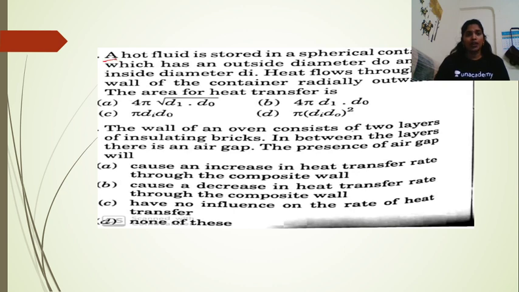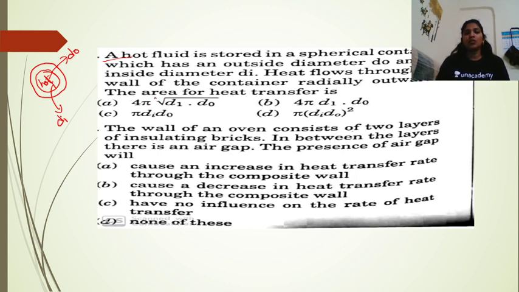So a hot fluid is stored in a spherical container. So we have a spherical container in which a hot fluid is stored. The container has an outside diameter of d naught and an inside diameter of di. So the diameter till here is d naught, and the inside diameter is di, right?